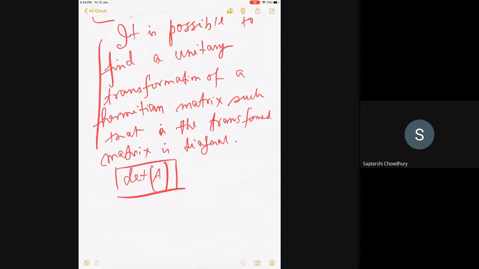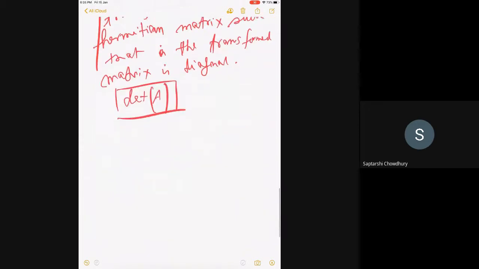Because U is unitary, so U dagger is also unitary. So the determinant of D will be the determinant of A. Okay, good. All right, very good. So you can do it.